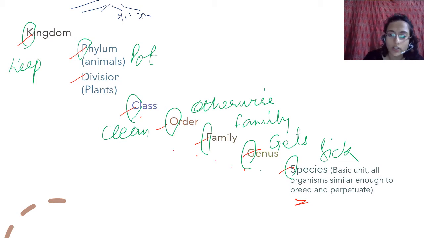Right? This is called a mnemonic because they share the same first alphabet. And if you remember this sentence, you will remember K, P, C, O, F, G, S. Kingdom, phylum. You can remember phylum and division. Kingdom, phylum, class, order, family, genus, species. Keep pot clean, otherwise family gets sick. You can remember it like this as a mnemonic. Okay.